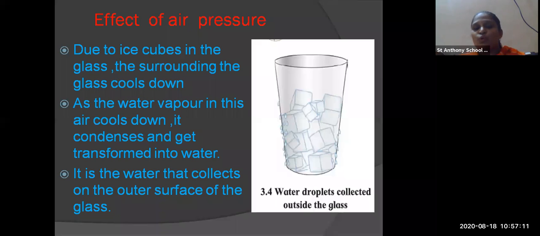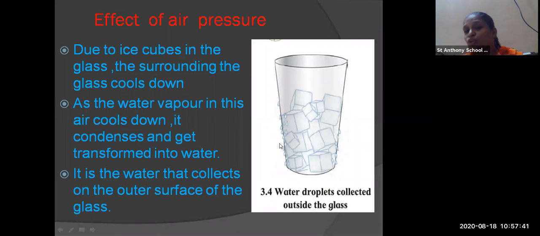As a result, what you can see, the water vapor in the air gets cooled down. Whatever ice is in the refrigerator, the temperature in the refrigerator is different, and when we take the ice outside, the temperature is different. So you can see the water vapors in the air cool down and condense and are transferred onto the glass.